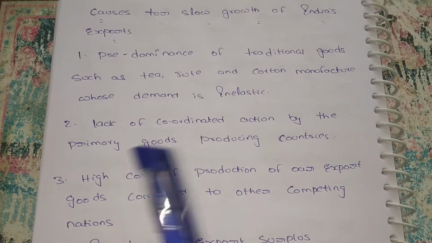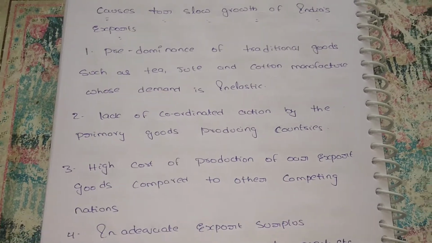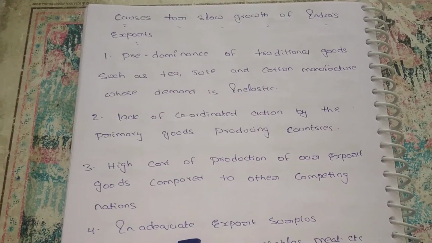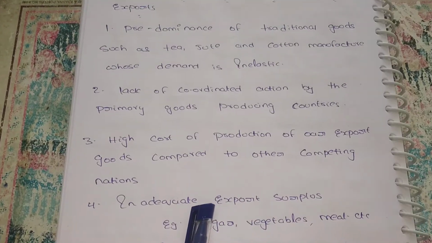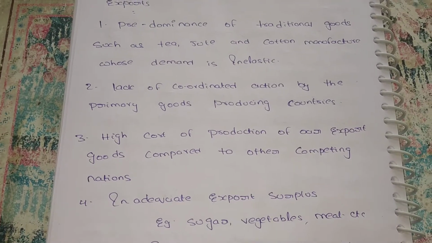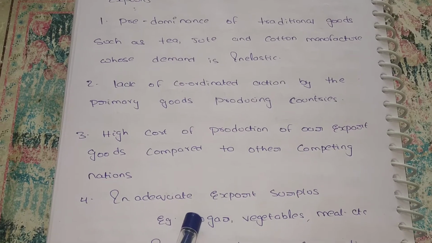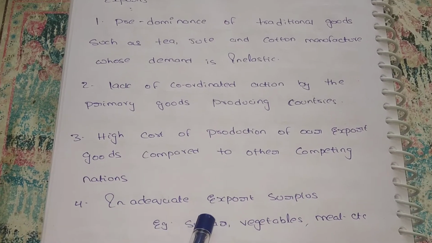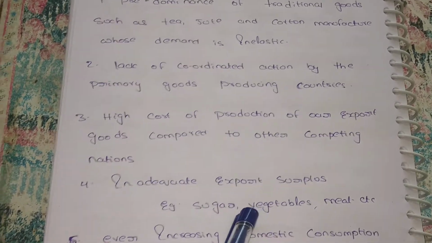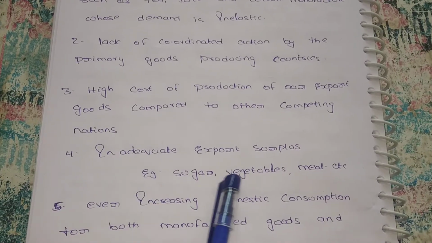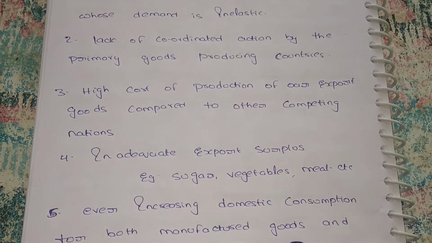The foreign countries are attracted to the other goods only because they see only the price, because the price is less. Because of competitors, there is no coordination between agriculture producing countries, so for that reason our exports have decreased. Next, inadequate export surplus like sugar, vegetables, meat, etc.